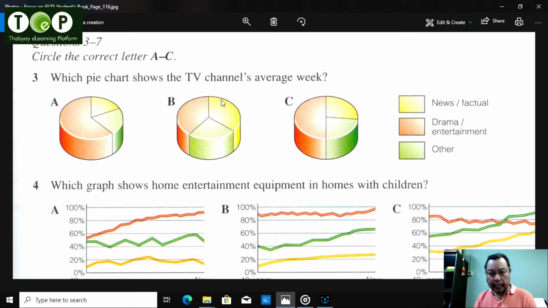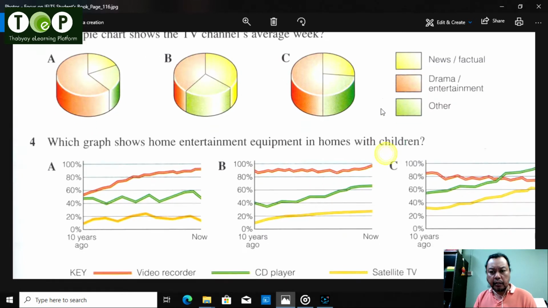Have a look at it. In diagram B, news/factual is about a third, another quarter is other, and more than a third is drama/entertainment. In diagram C, news/factual is a quarter, drama/entertainment is half, and the others are another quarter.